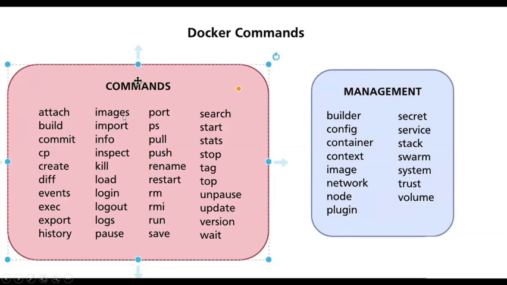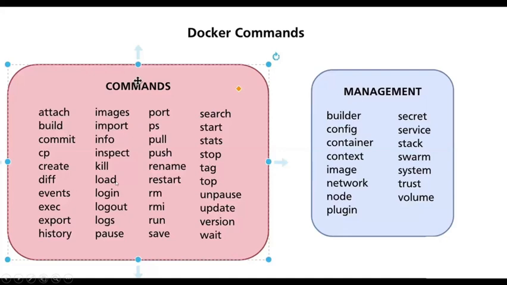If you write docker images, this will list all the images present on your local device. Docker port will point to the particular port. Docker import. Docker ps lists the containers which are running. Inspect, push, pull, kill: kill basically stops the container.